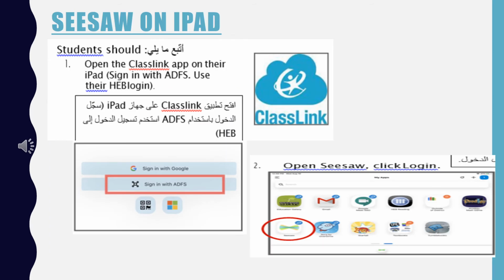Now let's look at SeeSaw on the iPad. Your student will have to log in after they click on the SeeSaw button or icon on their ClassLink homepage. Your teacher may send home a learning code, or she might tell you that you don't need one. If you still have difficulty with logging in, please contact me and I will get back to you ASAP. You may also send an email to your child's teacher.